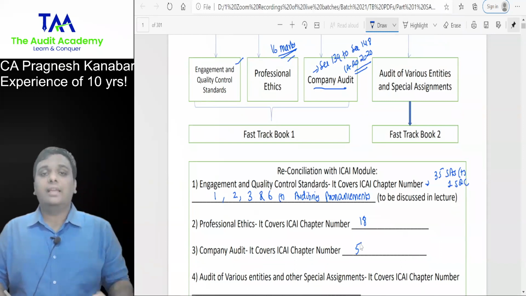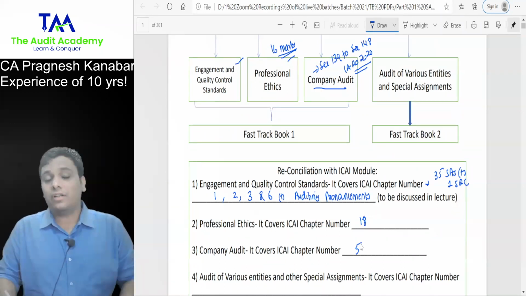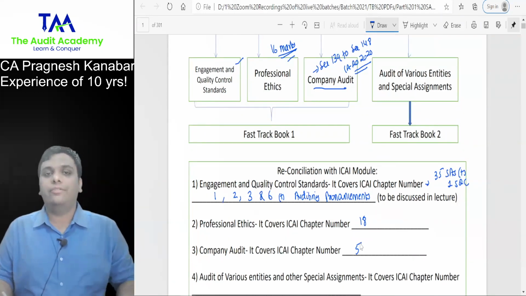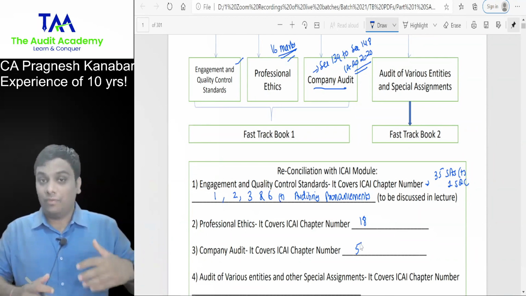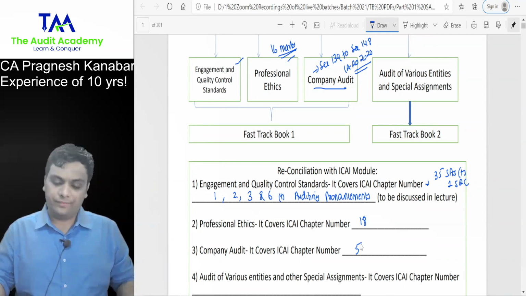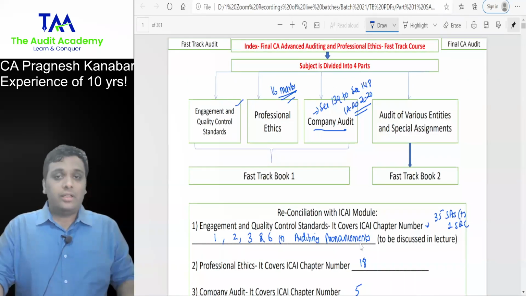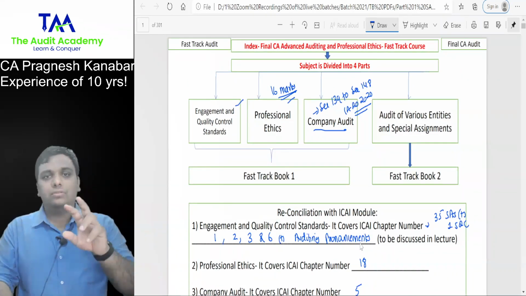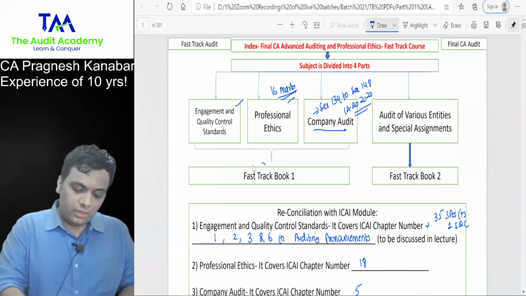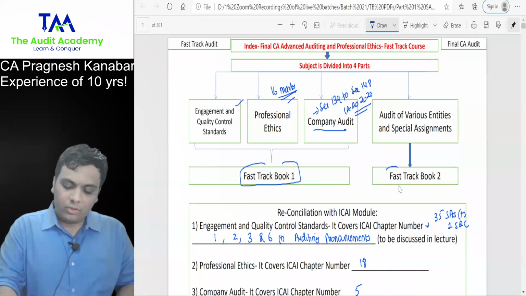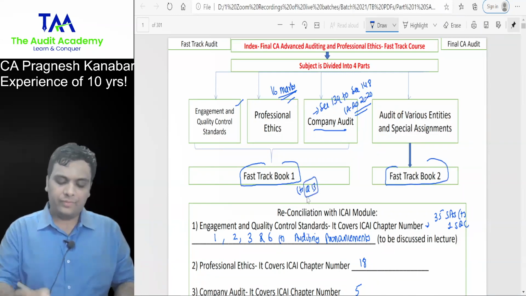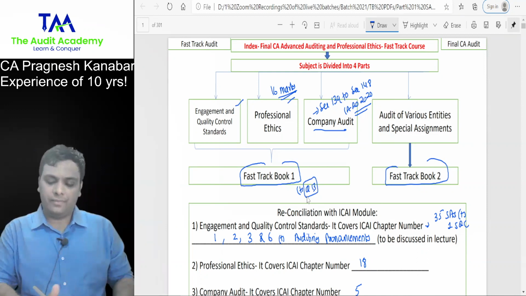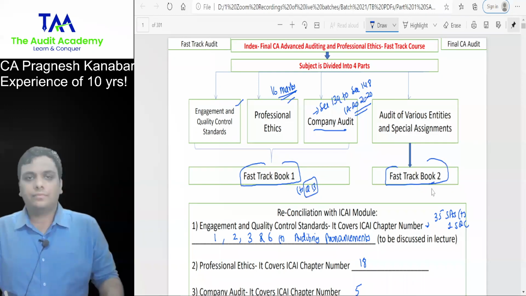Let me tell you very clearly that if you thought company audit is only section 139 to 148, then you are wrong. There are many other discussions in the company audit chapter, which I will be highlighting. Then, I have given you 3 books. Book 1, book 2. Book 1 also has a separate question bank. So 2 books for part 1 and 1 book for part 2.